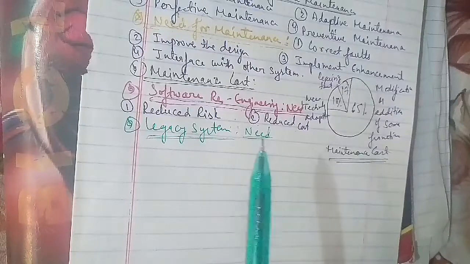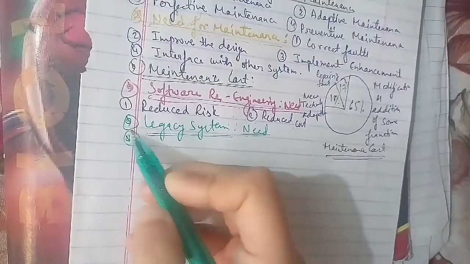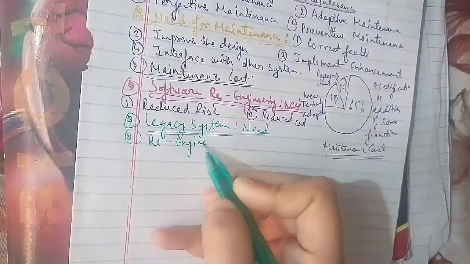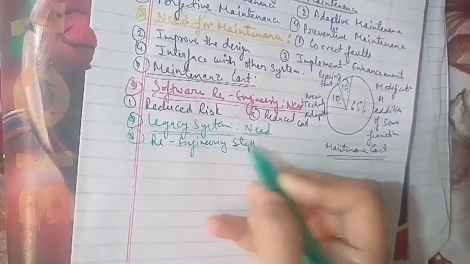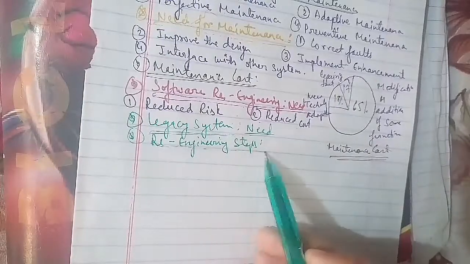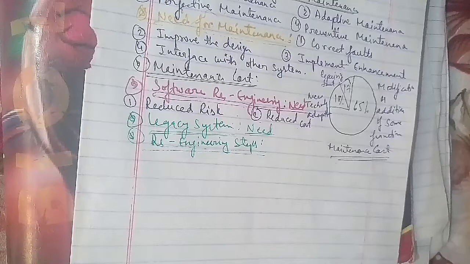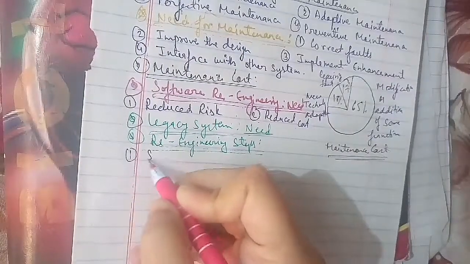In terms of re-engineering steps, the first is source code translation. In this phase, the code is converted to a new language.